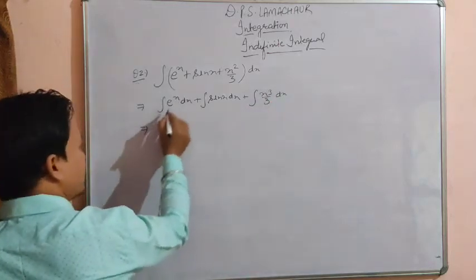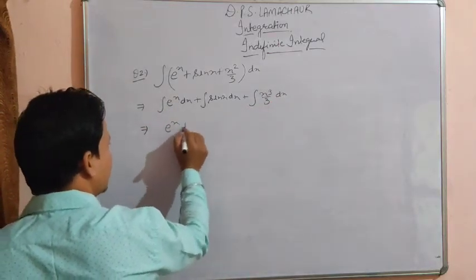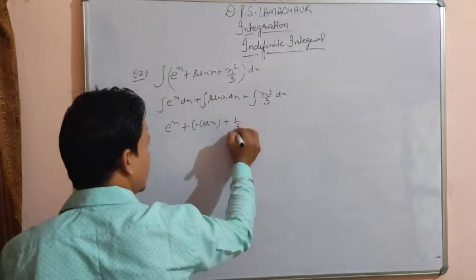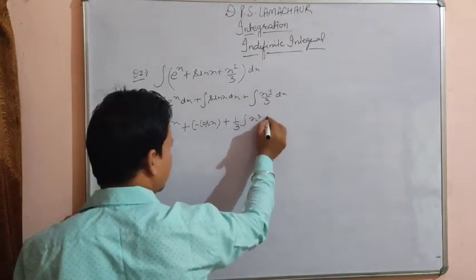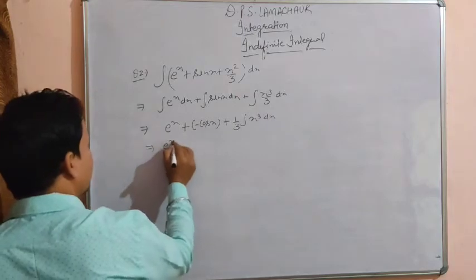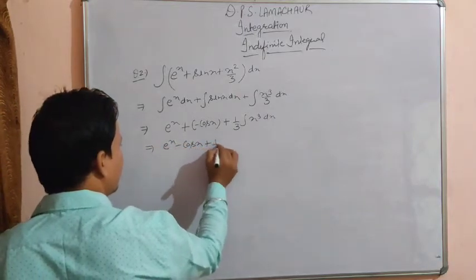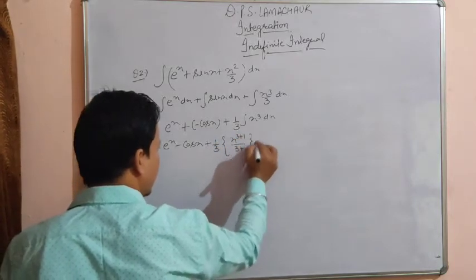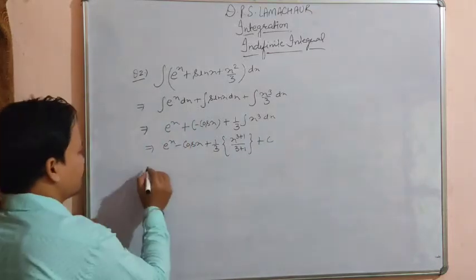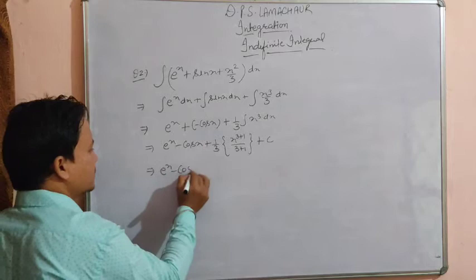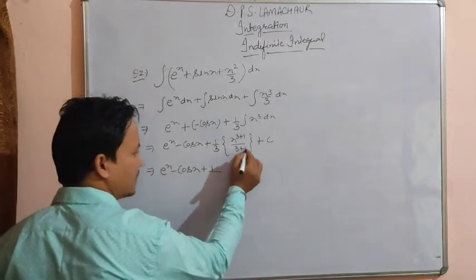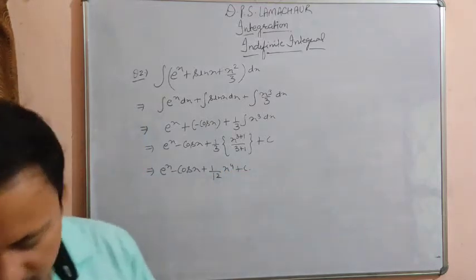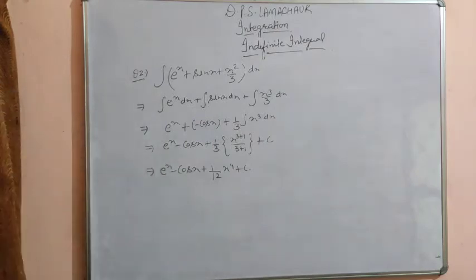Now integrate. What is the integration of e to the power x? e to the power x. Plus what is the integration of sin x? Minus cos x. And plus 1 upon 3 is a scalar quantity, so take it out of the sign of integration. So e to the power x minus cos x plus 1 upon 3 times what is the integration of x cube? x to the power 3 plus 1 upon 3 plus 1. And lastly the sign of integration. So e to the power x minus cos x plus 1 upon 3, and 3 plus 1 is 4, so 1 upon 12 times x to the power 4 plus c. So we can solve questions like that. You can just take the screenshot.